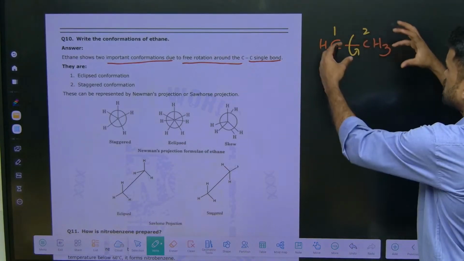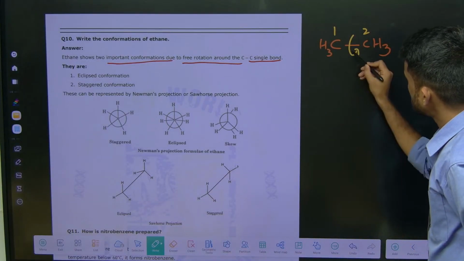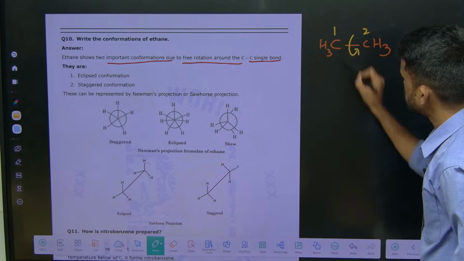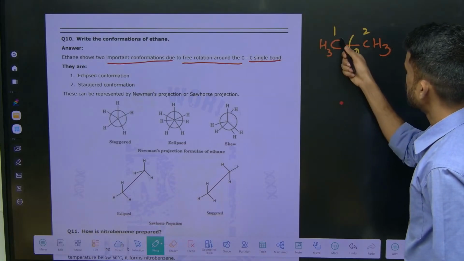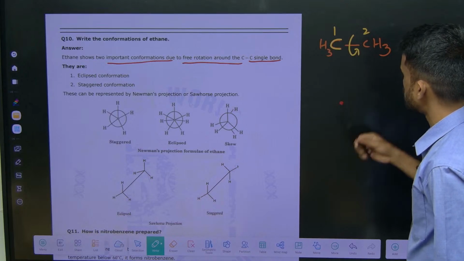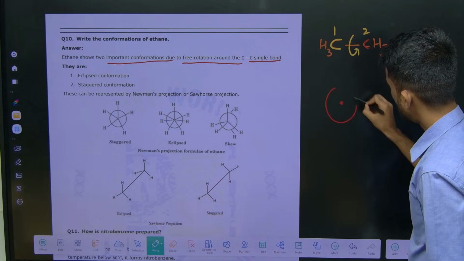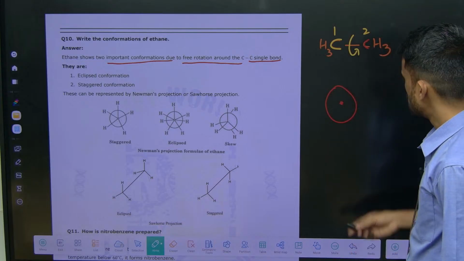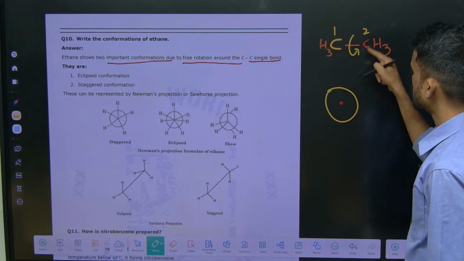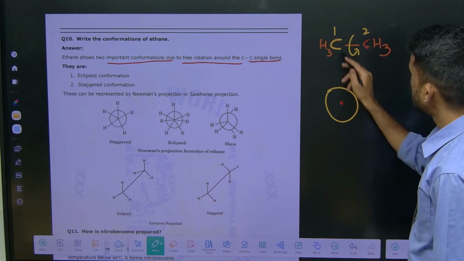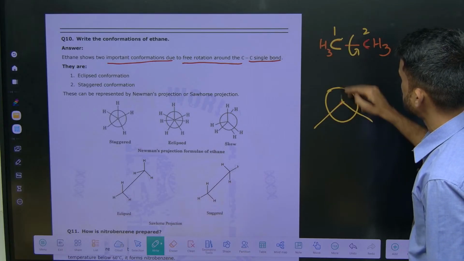So those are considered conformations of ethane, by rotation of this bond. For better understanding, let us indicate the first carbon with a dot and the second carbon with a circle. On the first carbon, three hydrogens are there, so let us write them like this.